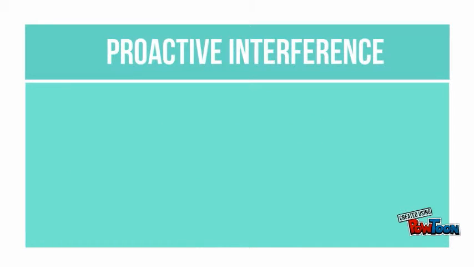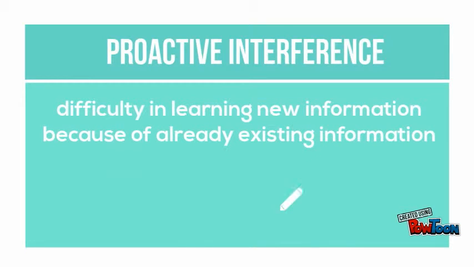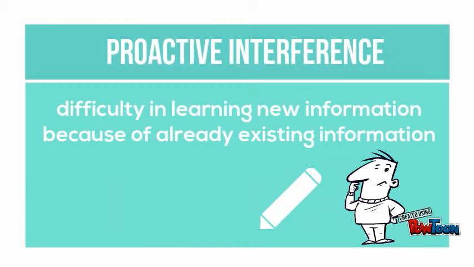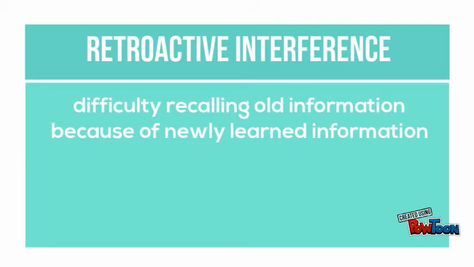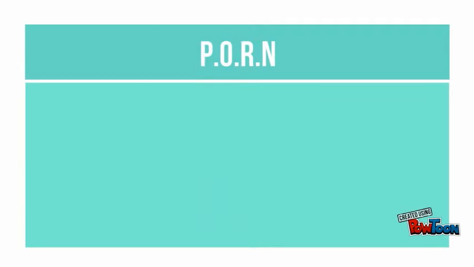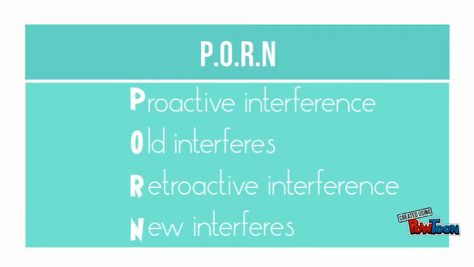Proactive interference is when you have difficulty in learning new information because of already existing information. This is why it's so hard to learn Spanish grammar when you already know English grammar. Retroactive interference is when a person has difficulty recalling old information because of newly learned information. Retroactive interference prevents us from remembering last year's locker combination because we are already using new lockers. A fun mnemonic for proactive and retroactive interference is PORN. Proactive interference is when the old information interferes with the new, while retroactive interference is when the new information interferes with the old.